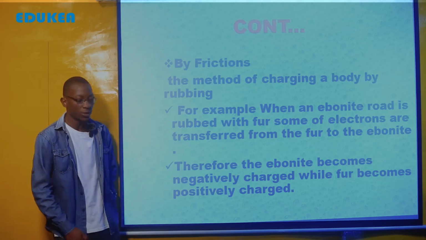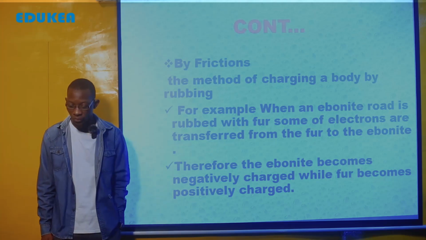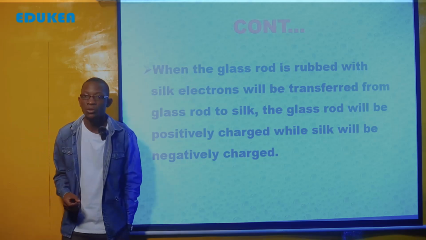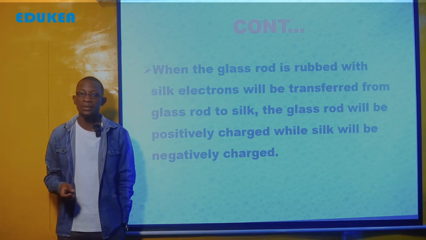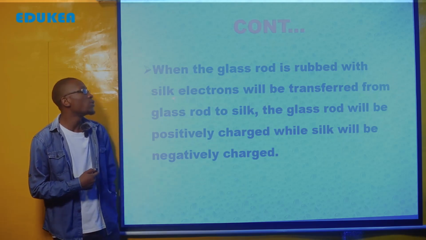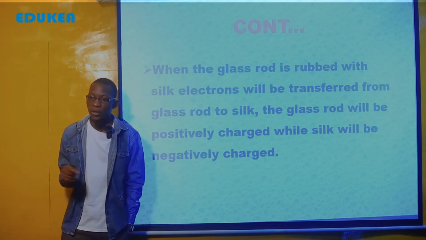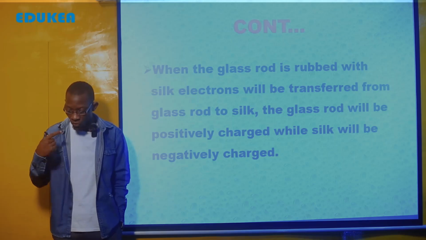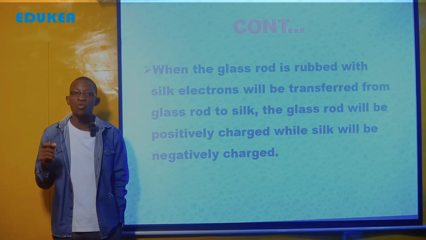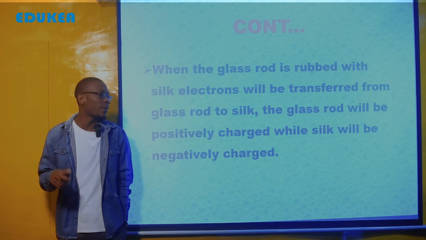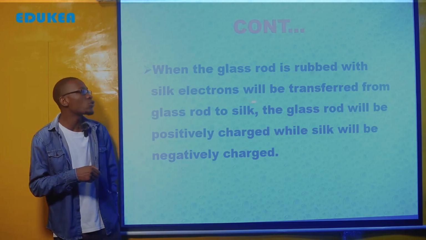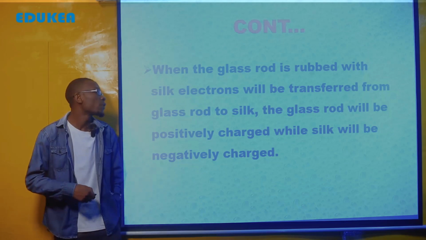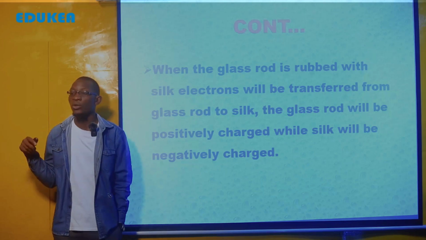Another example: when a glass rod is rubbed with silk, electrons will be transferred, meaning electrons move from the glass rod to the silk.